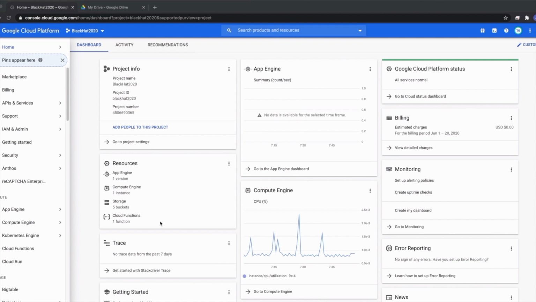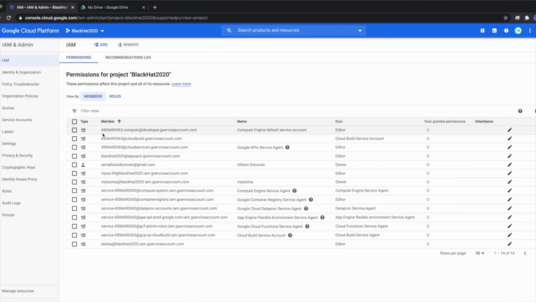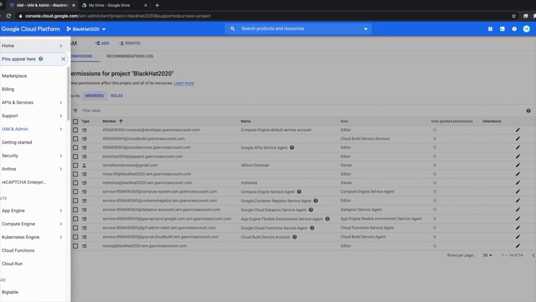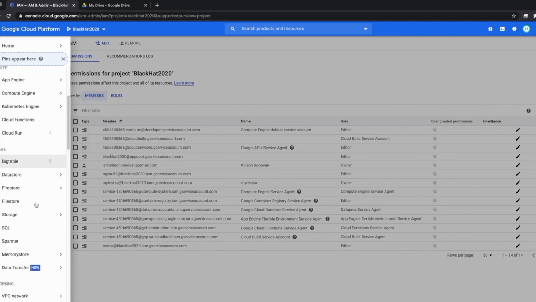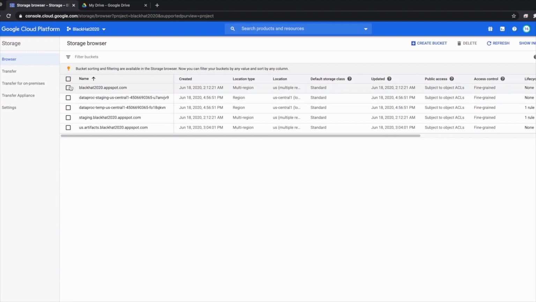Now, let's dig into a few different IAM workflows and try to understand why project-level IAM bindings are so prevalent in GCP. If we navigate to IAM and we go to grant a member access to our resources, what we're doing here is we're actually creating a project level role binding, which will give this member access to all resources within our project. If we wanted to create a resource level IAM binding, we would actually need to interact with the resource specific API and set the IAM binding there.